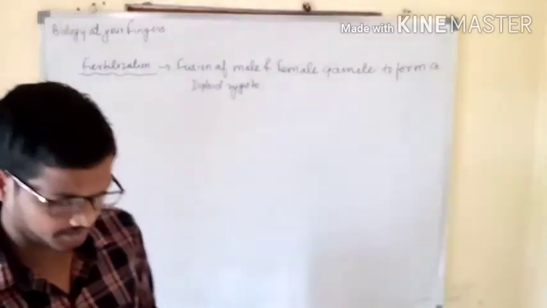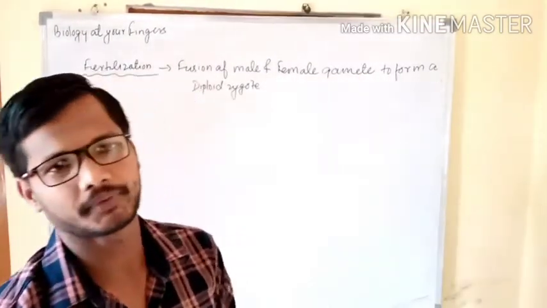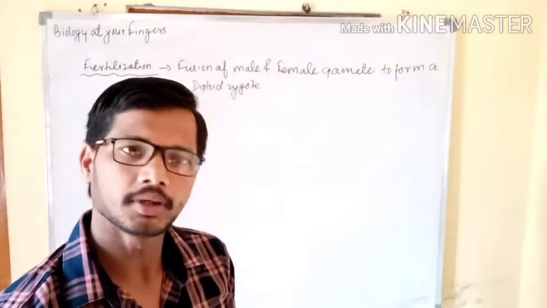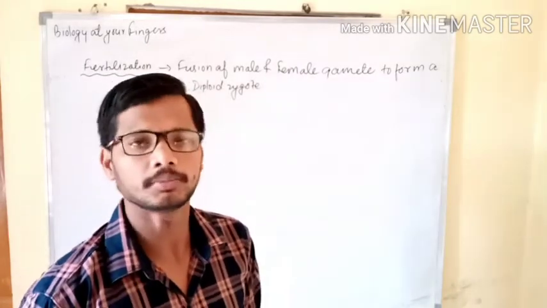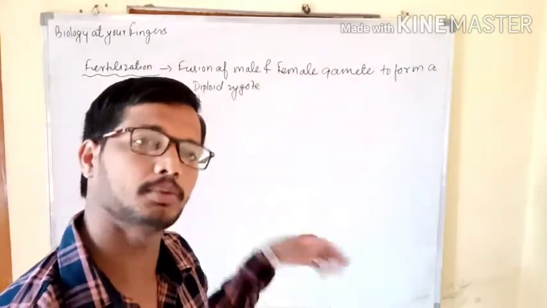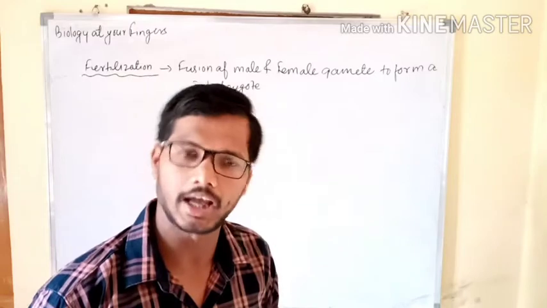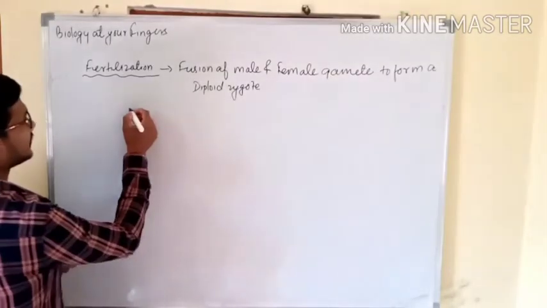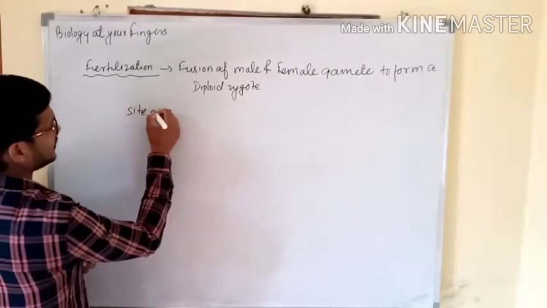So what is fertilization? Fertilization simply means the fusion of male and female gamete. It means sperm and ovum fuse to form what? Zygote. Zygote is diploid, and as you know, both the gametes, one male and one female, are haploid.